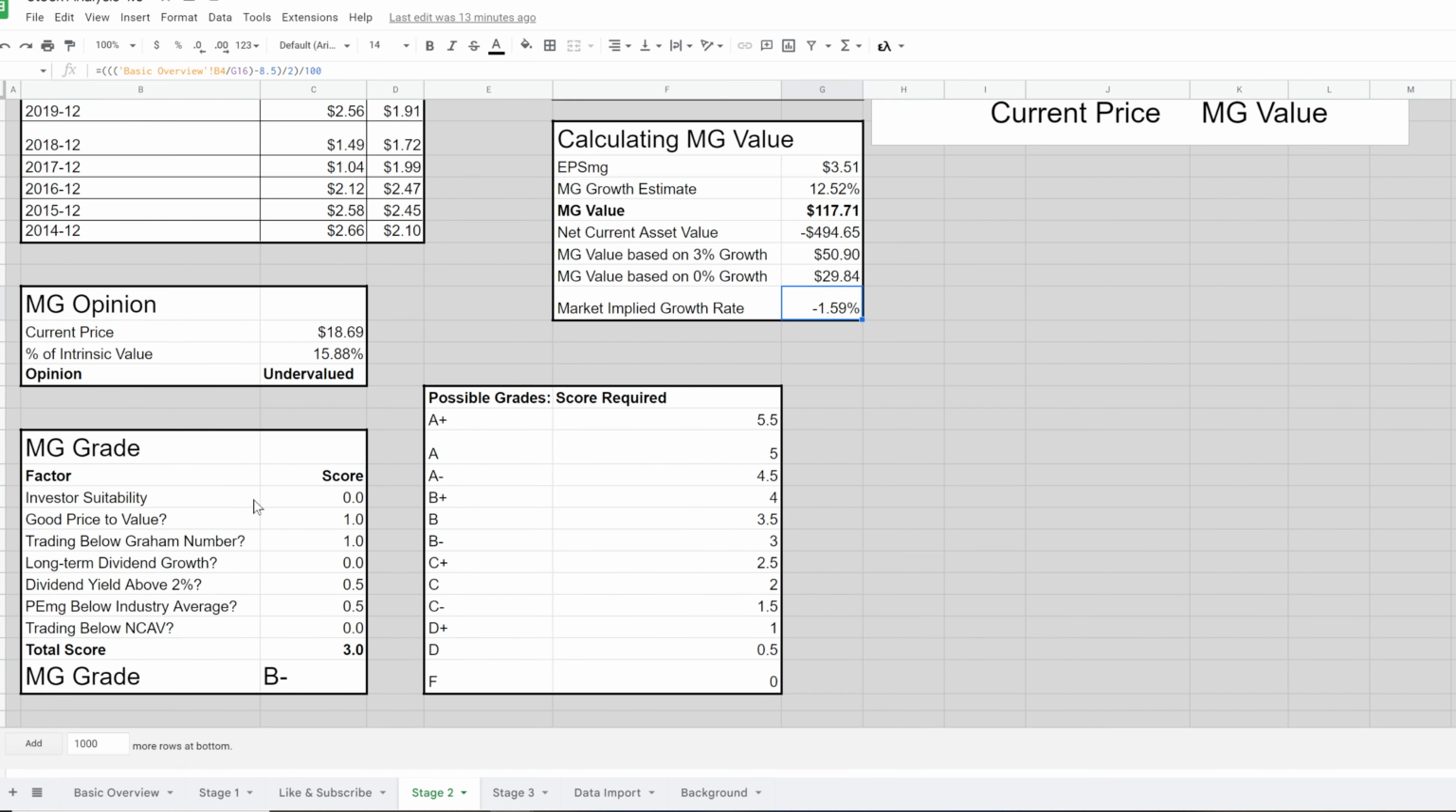Coming down here to the Modern Graham grade, we can see that it gets 0 points for not being suitable for the defensive or enterprising investor. It gets 1 point for being a good price to the value. It gets 1 point for trading below its Graham number, 0 points for the long-term dividend growth, half a point for a dividend yield above 2%, half a point for trading below its industry average PEMG ratio, and 0 for trading below its NCAV, which we'll talk more about in a minute, giving us a total score of 3, which comes to a B- grade.